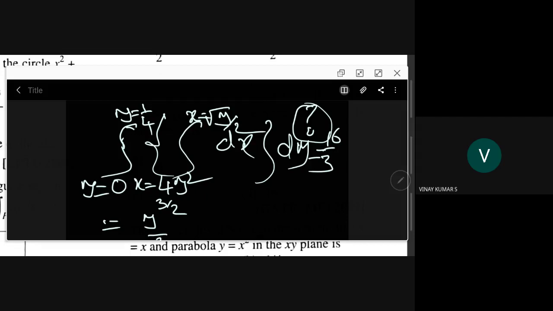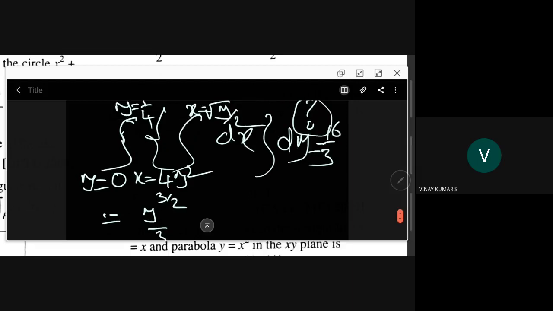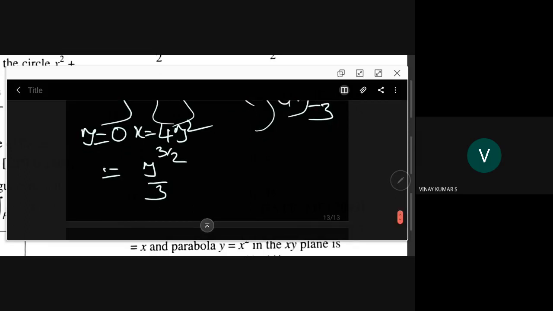That is okay. Now you have 4y square, which integrates to 4y cube by 3. Yes, so 4y cube by 3.